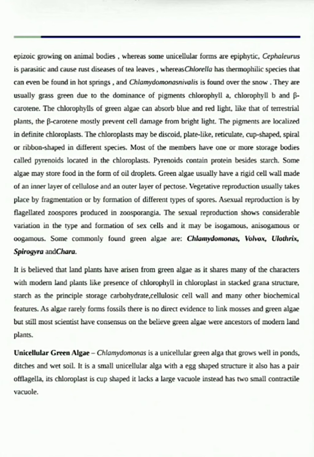Okay, so there are several examples of green algae. Here in the list you can see Chlamydomonas, Volvox, Ulothrix, Spirogyra, Chara. These are all examples of green algae. Most scientists believe that these green algae are the ancestors of the present terrestrial plants, because they also contain chlorophyll and pigments in the chloroplast, and terrestrial plants also contain pigments.